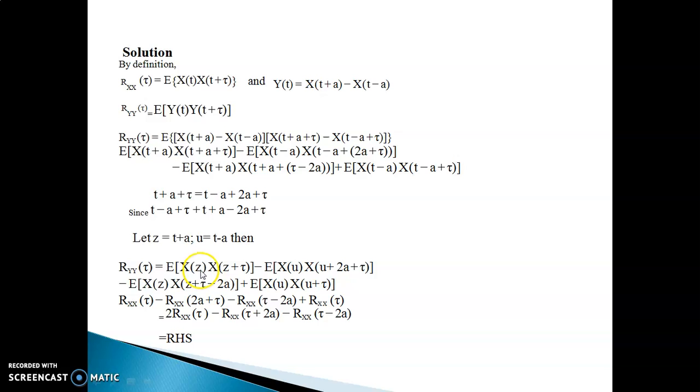So here the time difference is τ, here the time difference is τ+2a, here the time difference is τ-2a, and here the time difference is τ. So you are getting 2 times R_XX(τ). These two terms will give you R_XX(τ). So 2 times R_XX(τ) minus R_XX(τ+2a) minus R_XX(τ-2a), which is your right hand side in the given problem. Thank you.